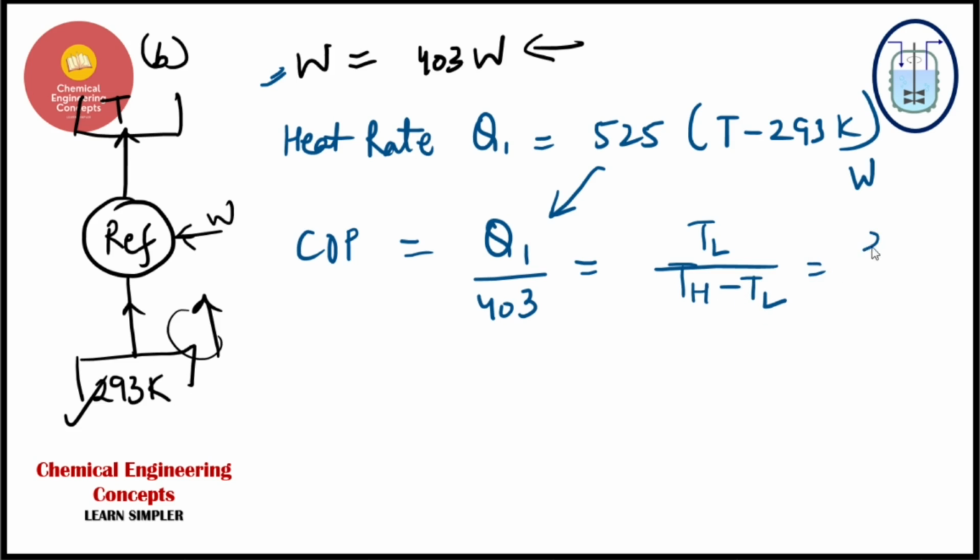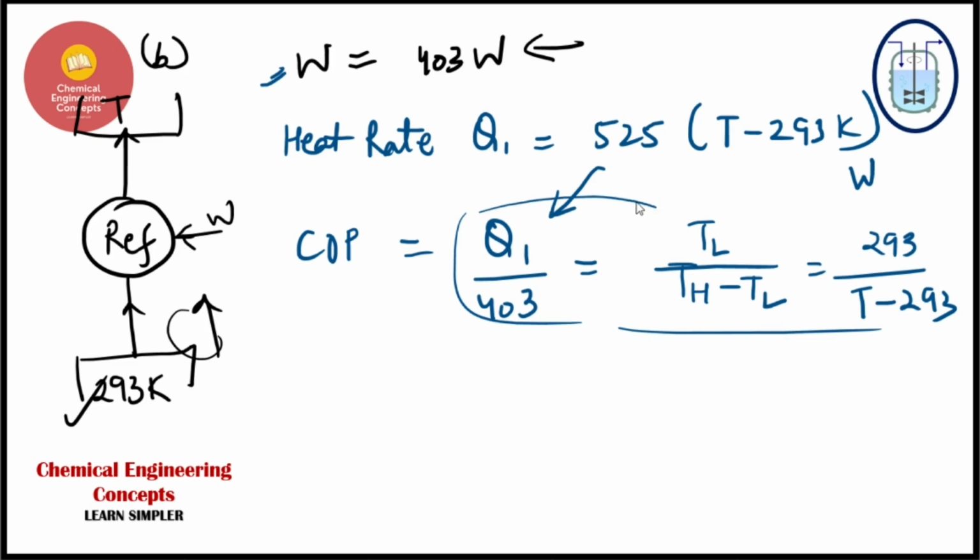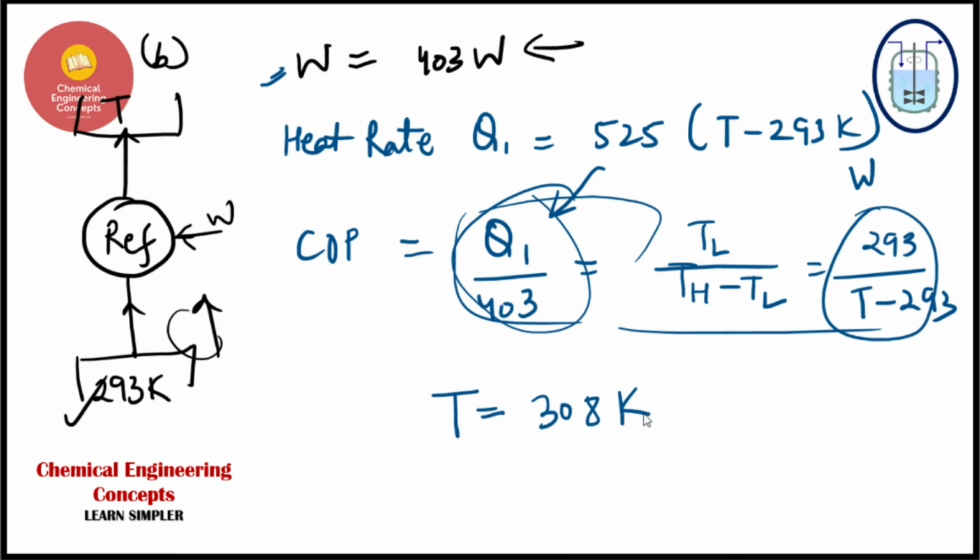So TL is 293, TH is T minus 293. Guys, you can equate these two equations, right? This one and this one, and when we equate them, we can find the value of T, and the value of T comes out to be 308 kelvins, or I should say only 25 degrees centigrade.